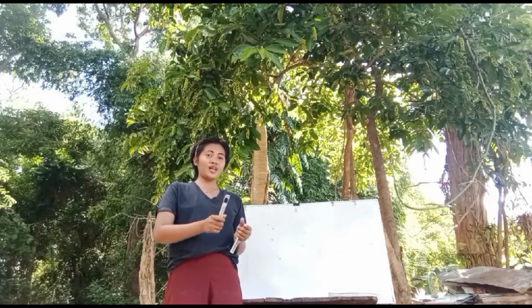The third formula is conditional probability. Now, let's talk about conditional probability. This tells us the probability of an event A occurring given that event B has occurred.